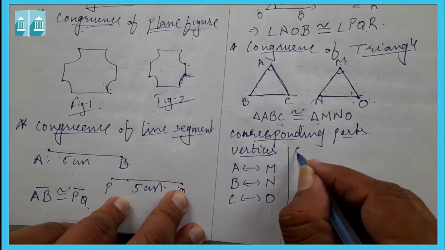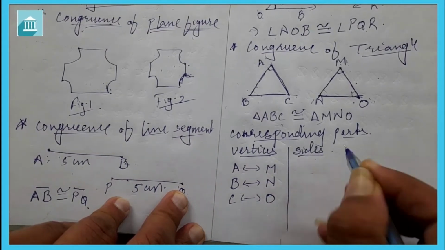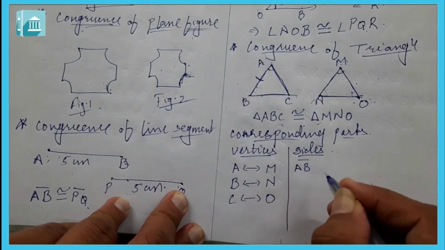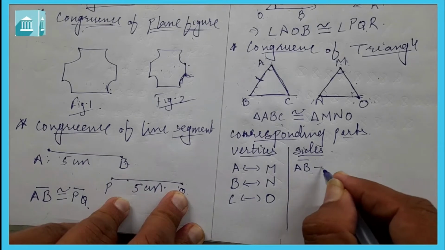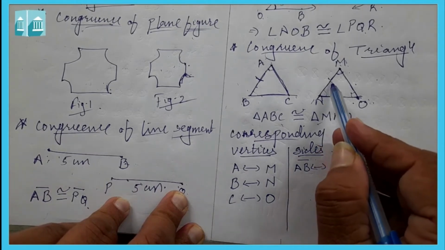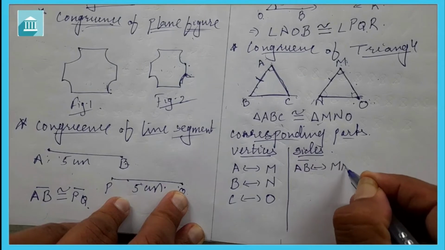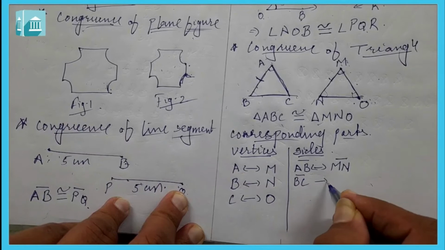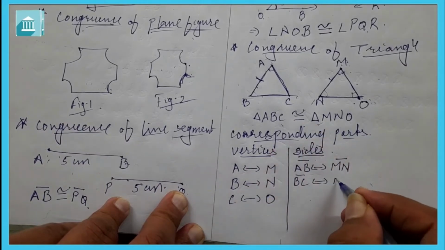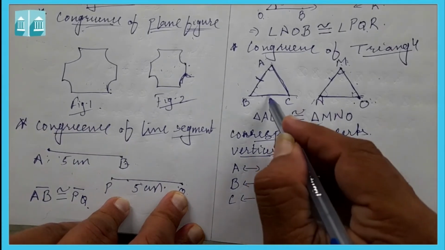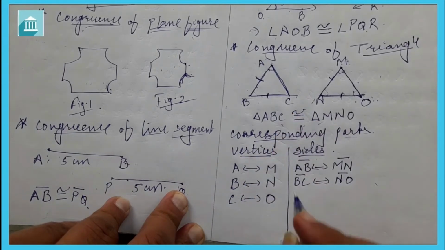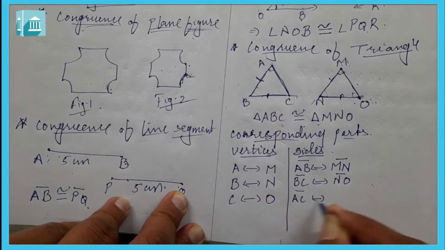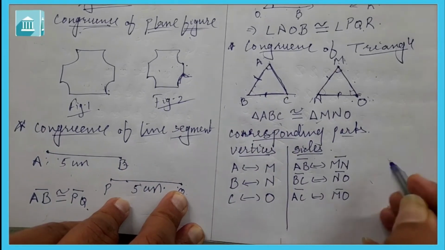Vertices are done, then sides. Side AB corresponds to MN, BC corresponds to NO, and AC corresponds to MO.